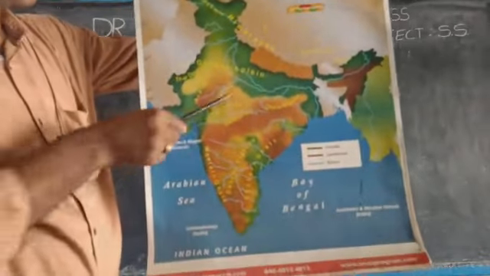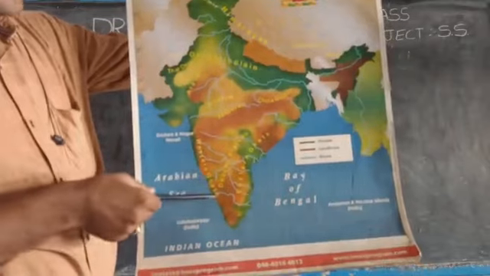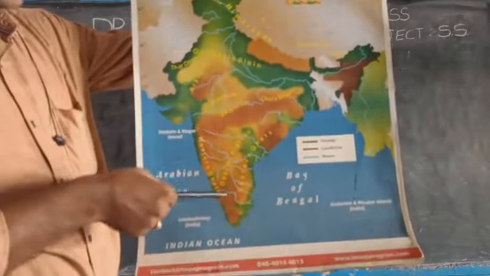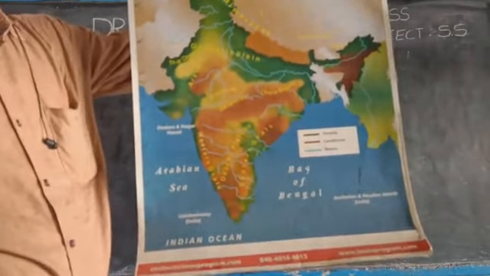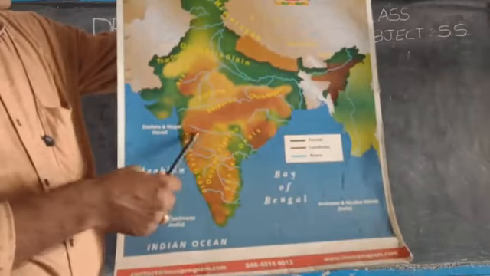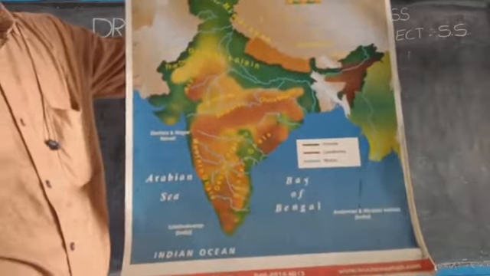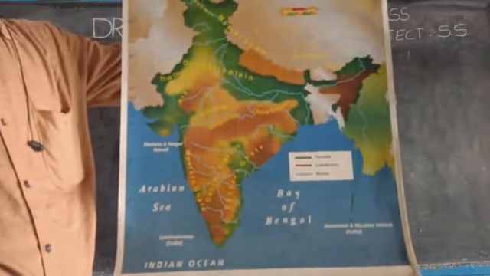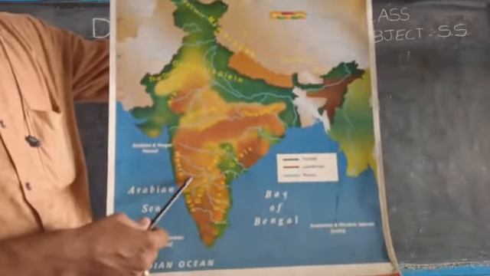And if you move to the south of Vindhya Satpura, we have Deccan Plateau, which is triangular in shape. Deccan Plateau. Okay? To the eastern part of the plateau, we have Eastern Ghats, and to the west of this, we have Western Ghats. These are mountain ranges. Eastern Ghats, Western Ghats. Okay, children?